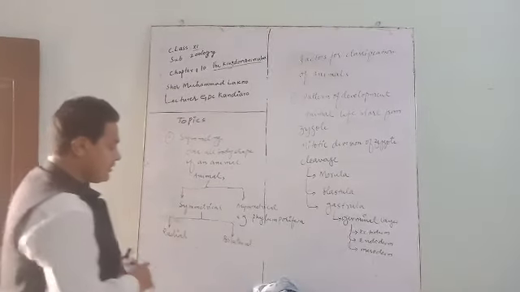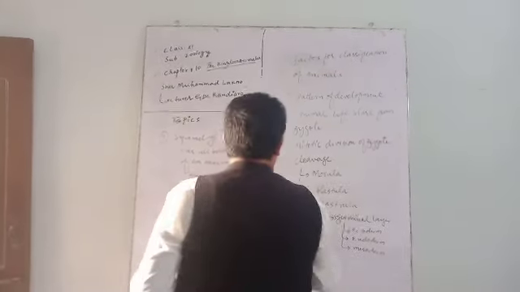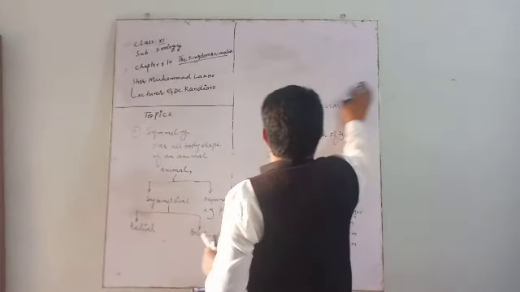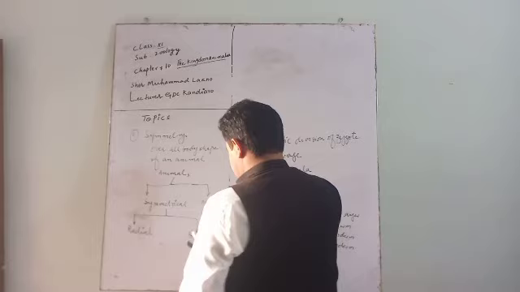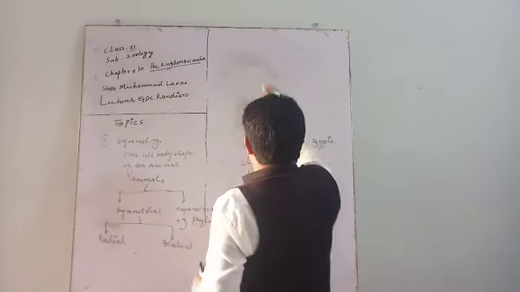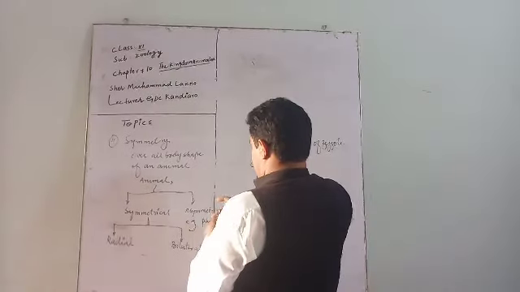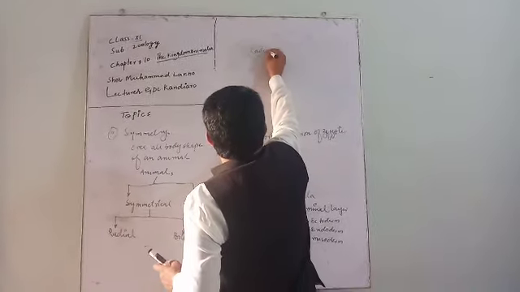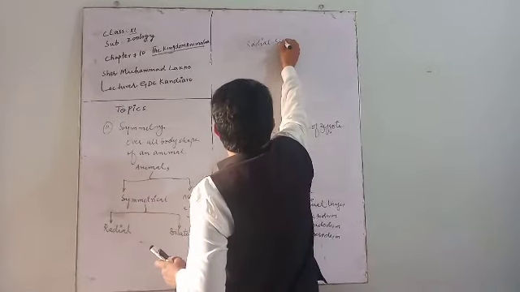Here I am writing a definition of radial symmetry. Radial symmetry.